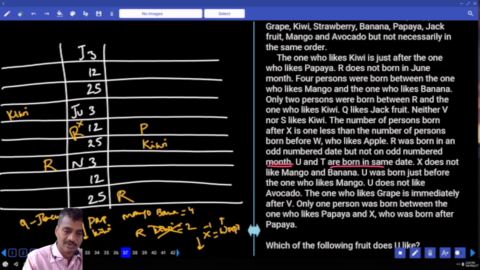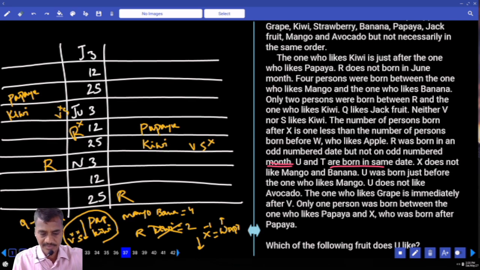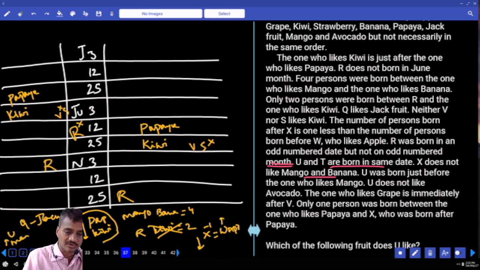Now papaya, we can find this papaya as well. Kiwi is immediately above this papaya. The one who likes papaya is here. Now kiwi can be neither V nor S. Between mango and banana there must be exactly 4 people. And between R and kiwi there are 2 people. U and T were born on the same date. X does not like mango and banana. U was born just before the one who likes mango. And U does not like avocado.